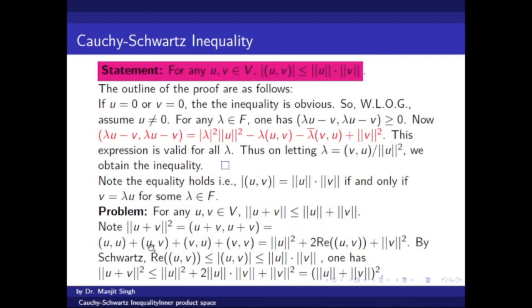So the sum of a complex number z plus z bar is twice the real part of this complex number, and this real part is always less than or equal to the modulus of that complex number, and this modulus is less than or equal to norm of u times norm of v. So if we replace the equality by a less than or equal sign, we can use twice the norm of u times norm of v, and the right side becomes a perfect square, and taking the square root on both sides we will get this result.